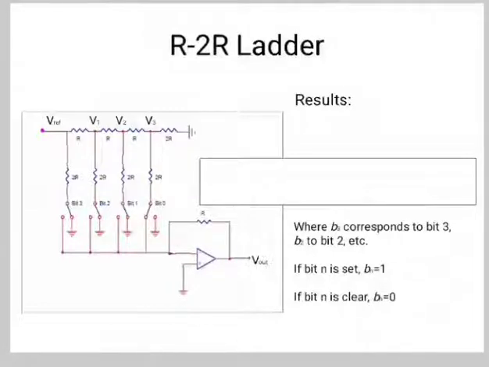So for a 4-bit R2R ladder, V out is equal to minus V reference into B3 into half plus B2 into 1 by 4 plus B1 into 1 by 8 plus B0 into 1 by 16. For a general n-bit R2R ladder or binary weighted resistor DAC, V out is minus V reference into summation i goes from 1 to n, B n minus i, 1 by 2 raised to i.